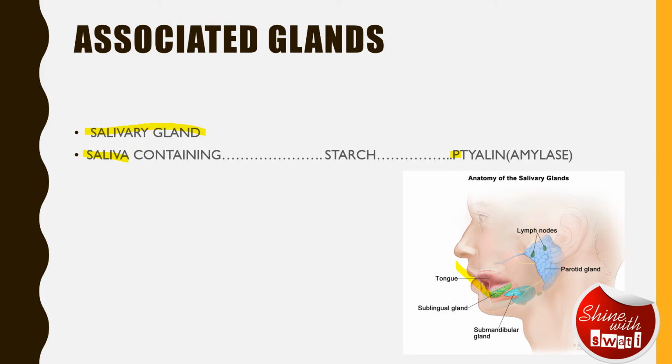What is the function of this enzyme here? This enzyme converts the starch present in all the food we intake into maltose. So all the starch that is present in the food is converted into maltose with the help of ptyalin amylase that is contained in the saliva.